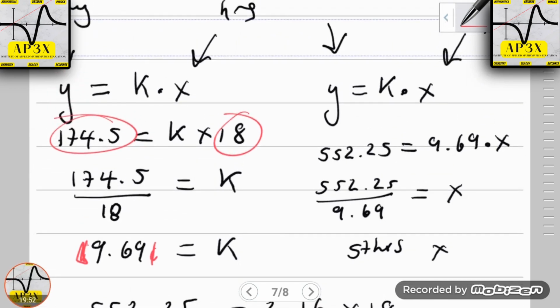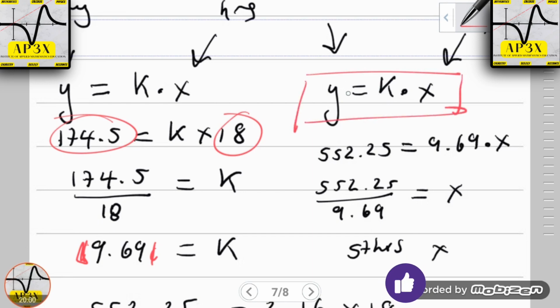Okay, so once we have established k, as advised in all my other videos, once it comes to this particular topic here, always rewrite your formula. So I've rewritten my formula here, y is equal to k times x. Once again, the question is asking for how many hours, which, as we said earlier, is represented by x. How many hours does she need to work in order to attain a weekly pay of $552.25? So by basic substitution here, y equals 552.25 equals k, which we just calculated to be 9.69 over here,